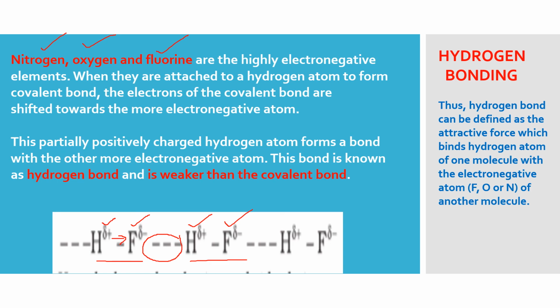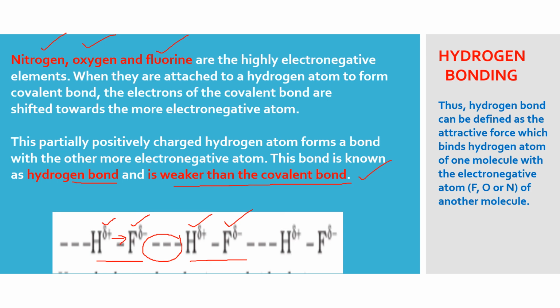This partially positively charged hydrogen atom forms a bond with the other more electronegative atom. This is hydrogen bond, if you want to write the definition, and it is weaker than the covalent bond. Obviously, it is not a proper bond formation. It is just attraction between two charges between the atoms which belong to different molecules.